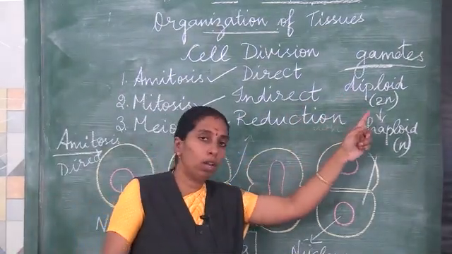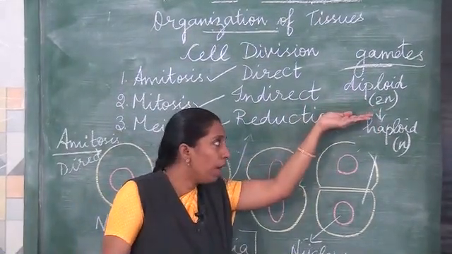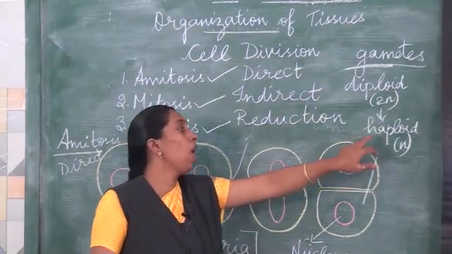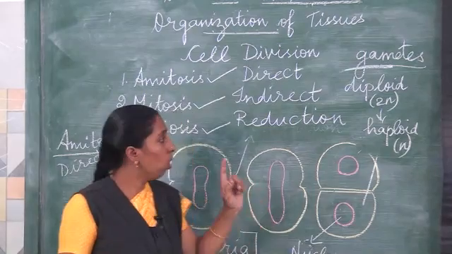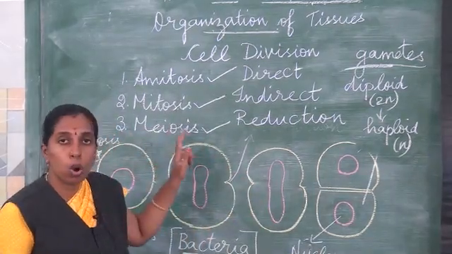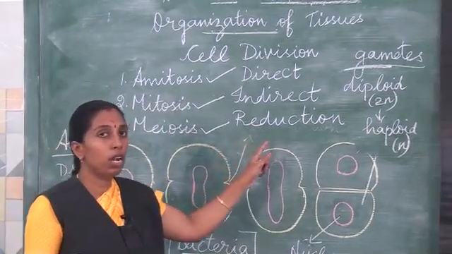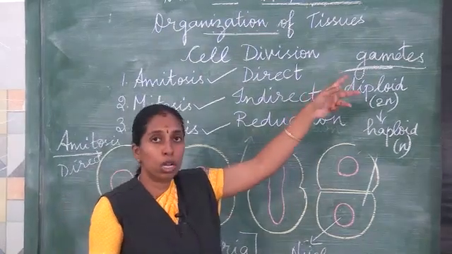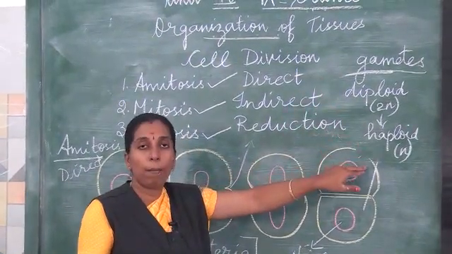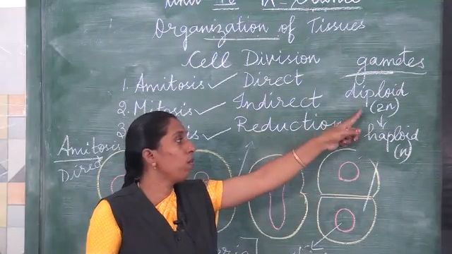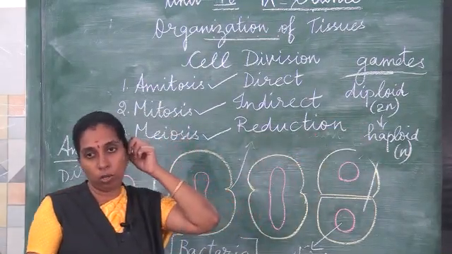So meiosis is also called reduction division because two sets of chromosomes are reduced to the haploid number of chromosomes. 2n is reduced to the haploid number.